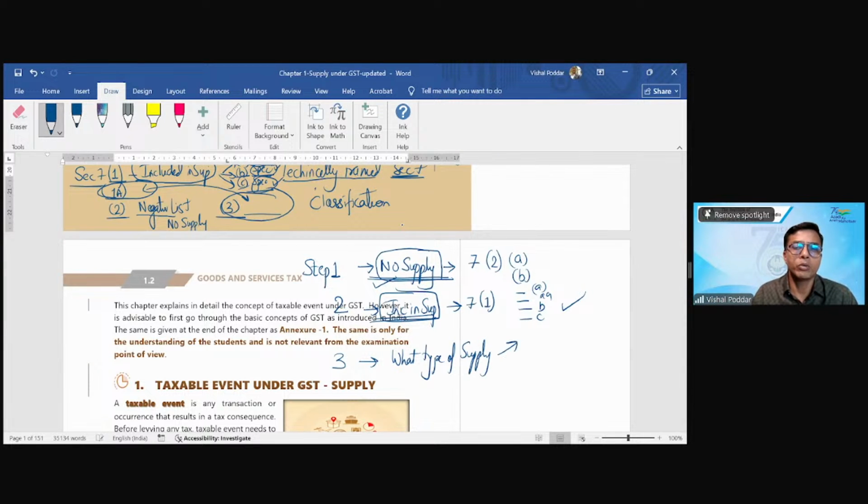Now there are only two types of supply. Either it can be supply of goods or it can be supply of services. That is, you have to do classification. And for doing this, you have 7.1a and you have 7.3.